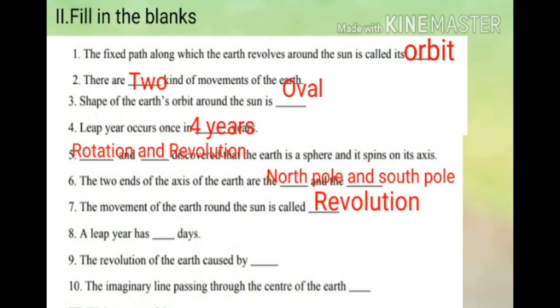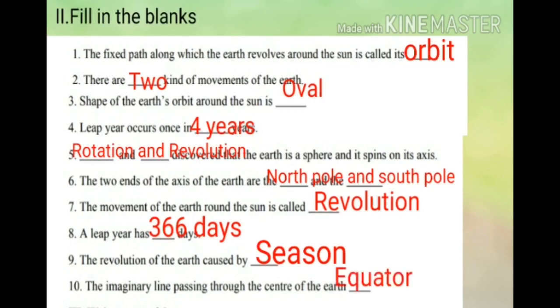Eighth question, a leap year has dash days. Answer is 366 days. Ninth question, the revolution of the earth is the cause of dash. Answer is season. Tenth question, the imaginary line passing through the center of the earth is the dash. Answer is equator.